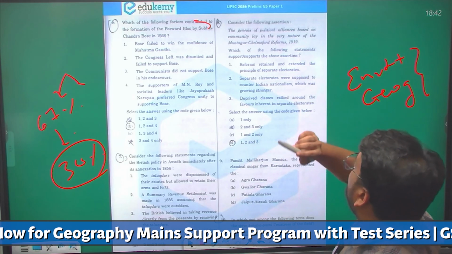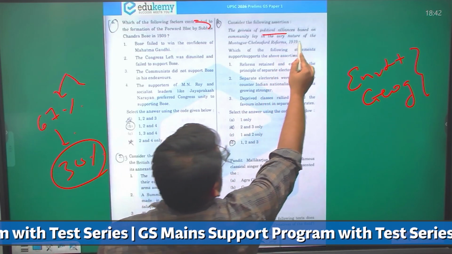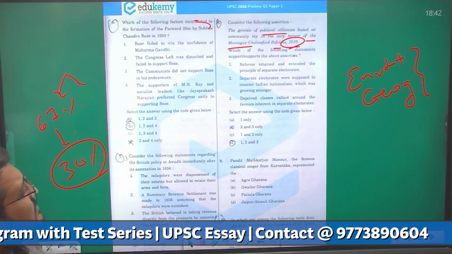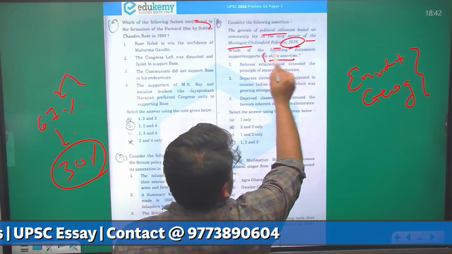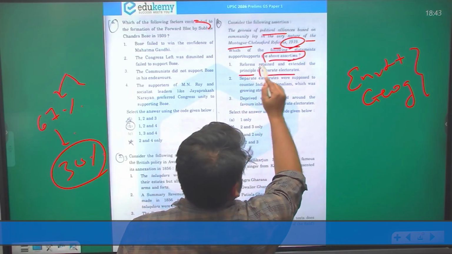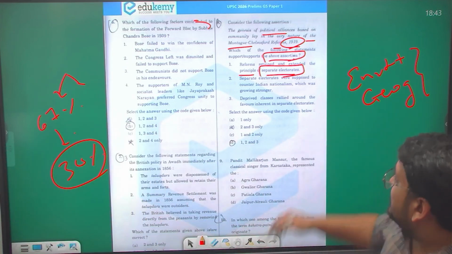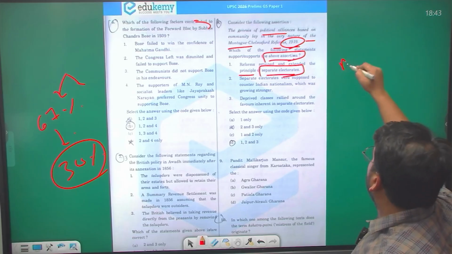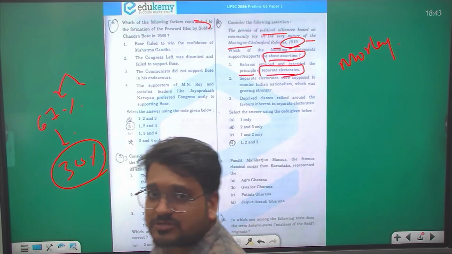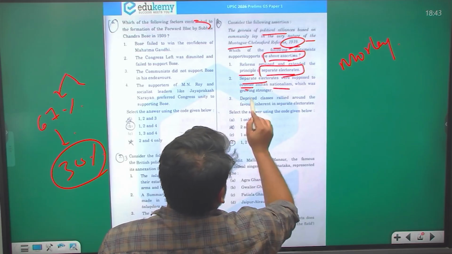Question number 8. Consider the following assertion. The genesis of political alliances based on community lay in the very nature of the Montagu-Chelmsford reforms of 1919. So which of the following statements support the above assertion? We have to look into this. The reforms retained and extended the principle of separate electorates. Yes, the reforms which were given by Morley-Minto, in which separate electorates were introduced, were extended again in Montagu-Chelmsford. Then separate electorates were supposed to counter Indian nationalism, which was growing stronger.